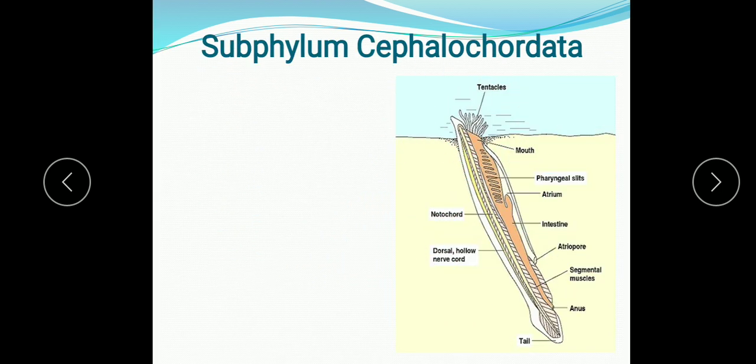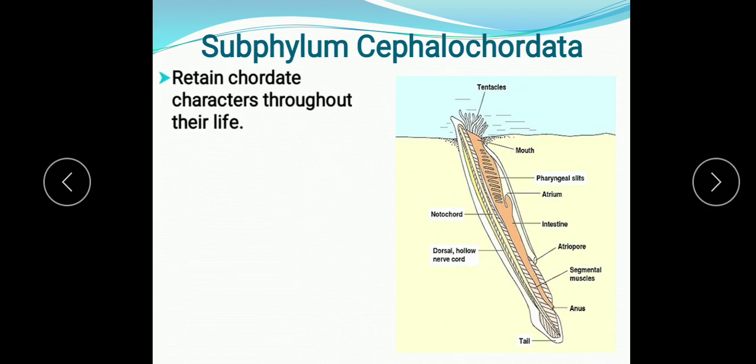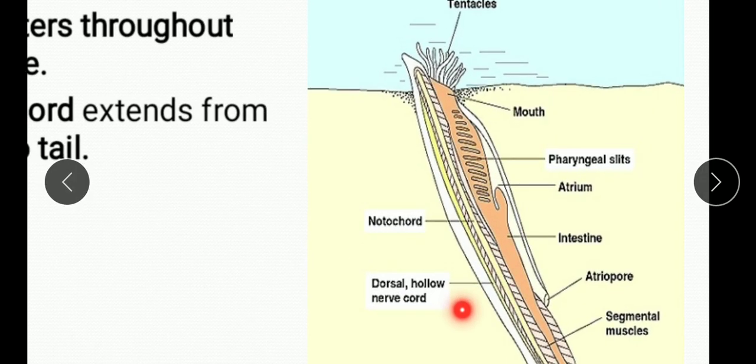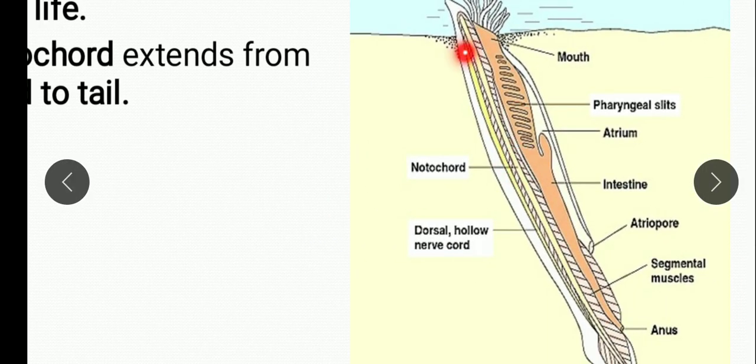Now we'll see the subphylum Cephalochordata. They retain chordate characters throughout their life. Like in Urochordata, you have studied that the chordate characters are found only in the larva, that is at the larval stage. But in the subphylum Cephalochordata, the organisms retain their chordate characters throughout their life. It means the nerve cord, notochord and gills are present throughout their life. The notochord extends from head to tail region. So you can see here, this is the notochord found right from head to the tail region.